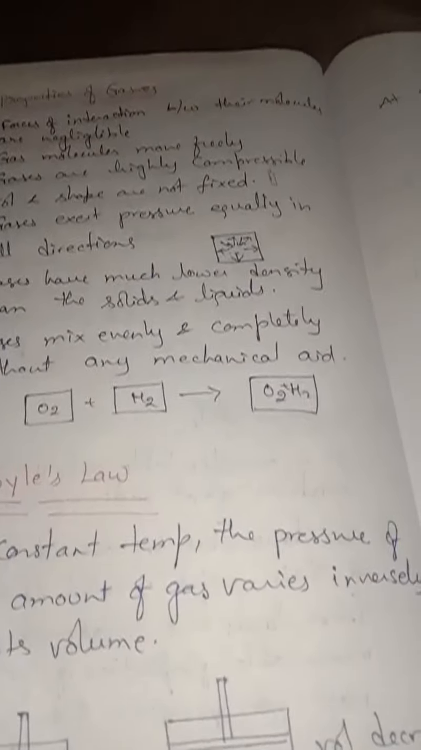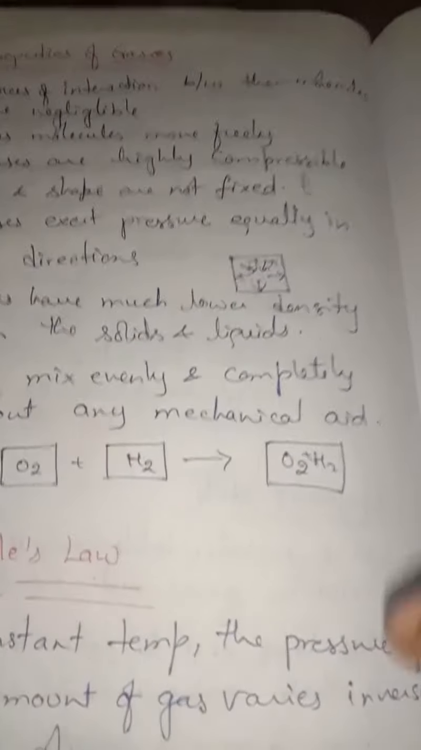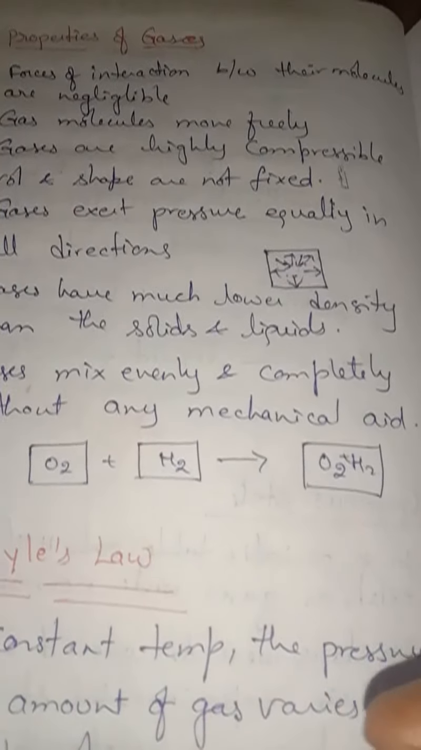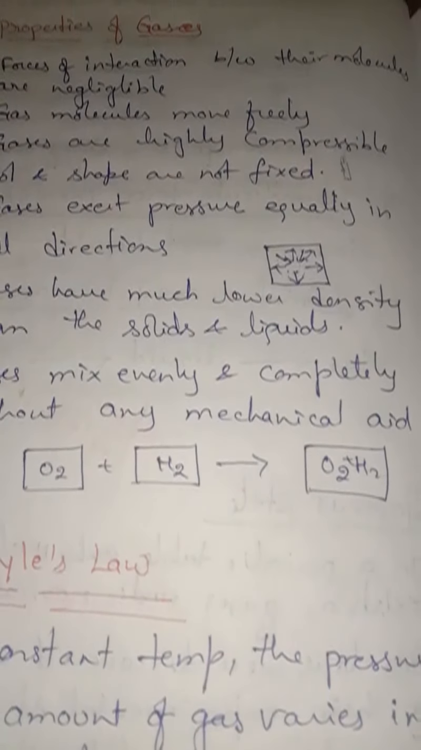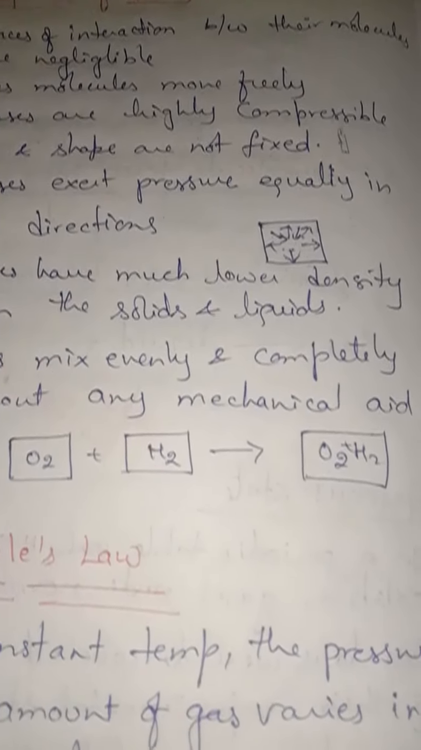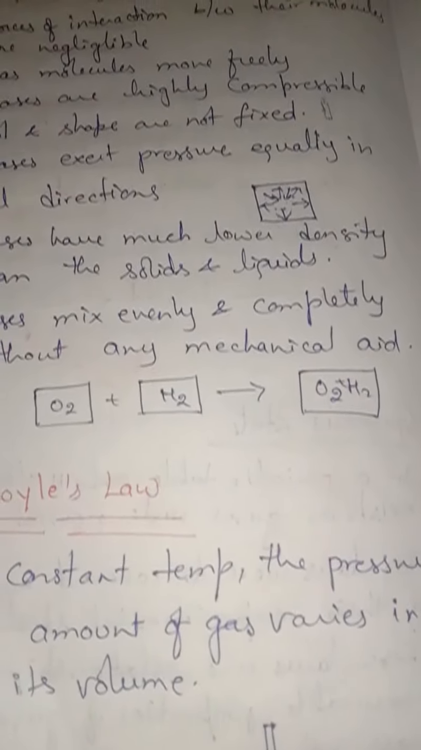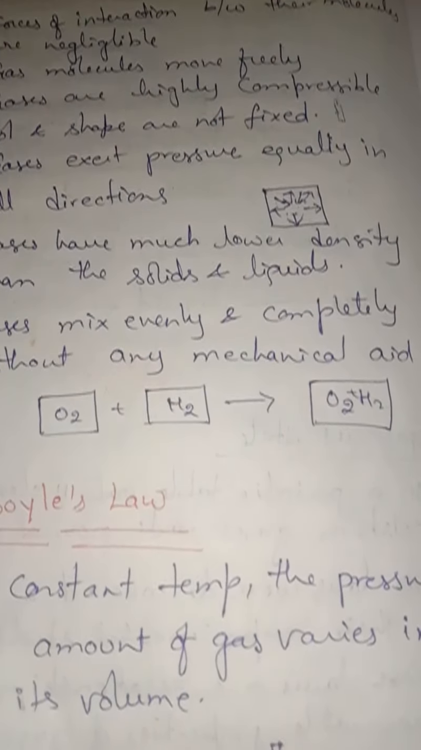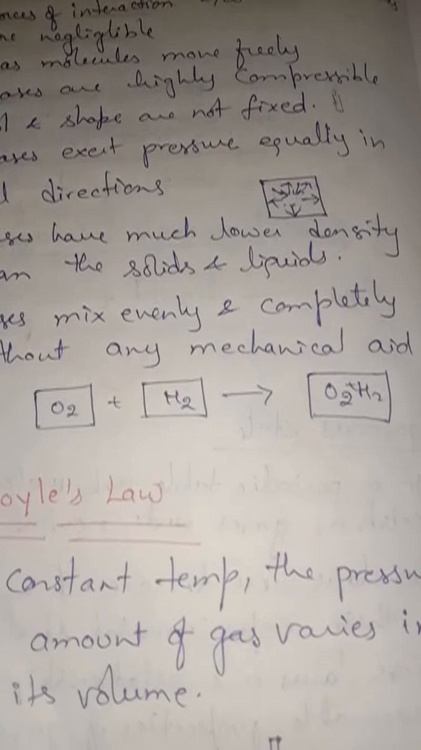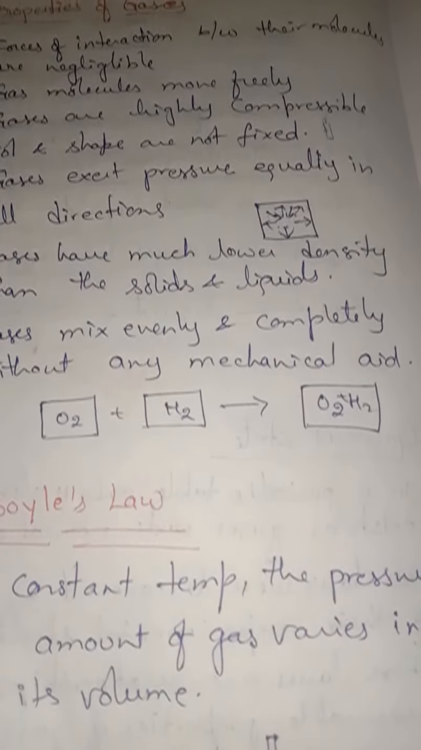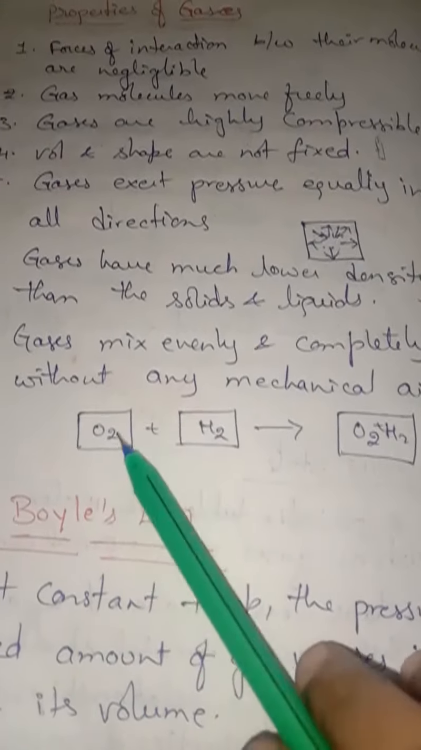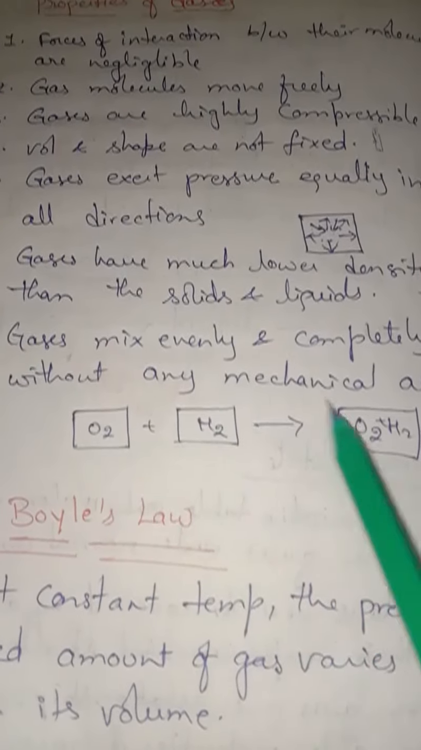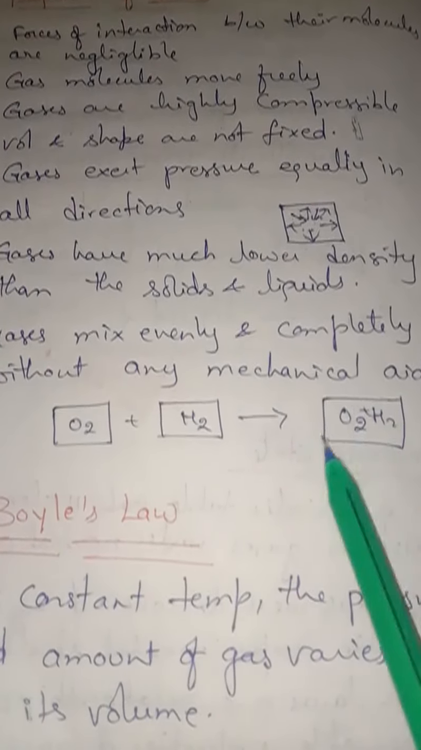Next, gases mix evenly and completely without any mechanical aid. For example, I am taking a perfume spray. If you spray perfume in your room, the whole room will be occupied by the fragrance, isn't it? We don't require anything to mix it with the air. The perfume does not require any mechanical aid to mix with the air. Here I have taken the example of O2 and H2. When we put both in a container, they will mix.